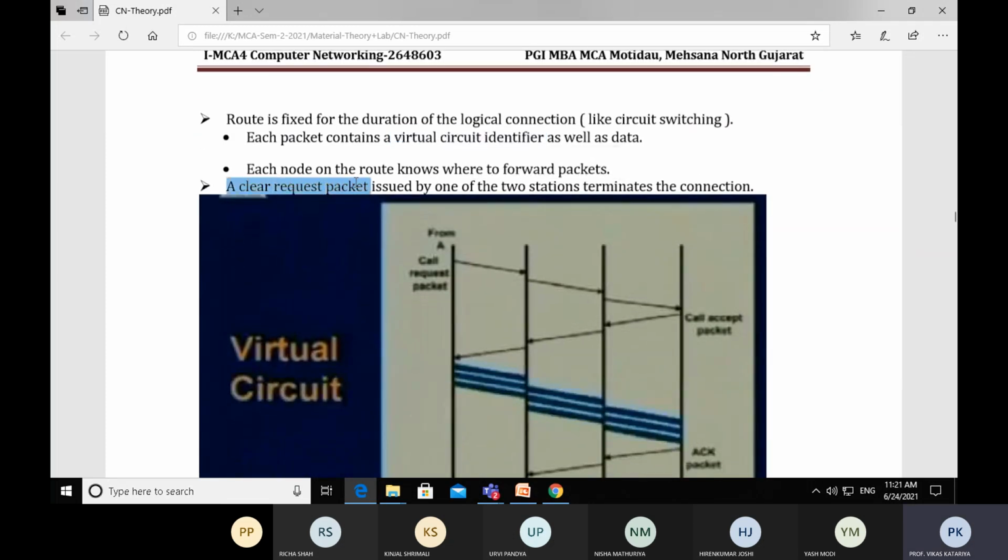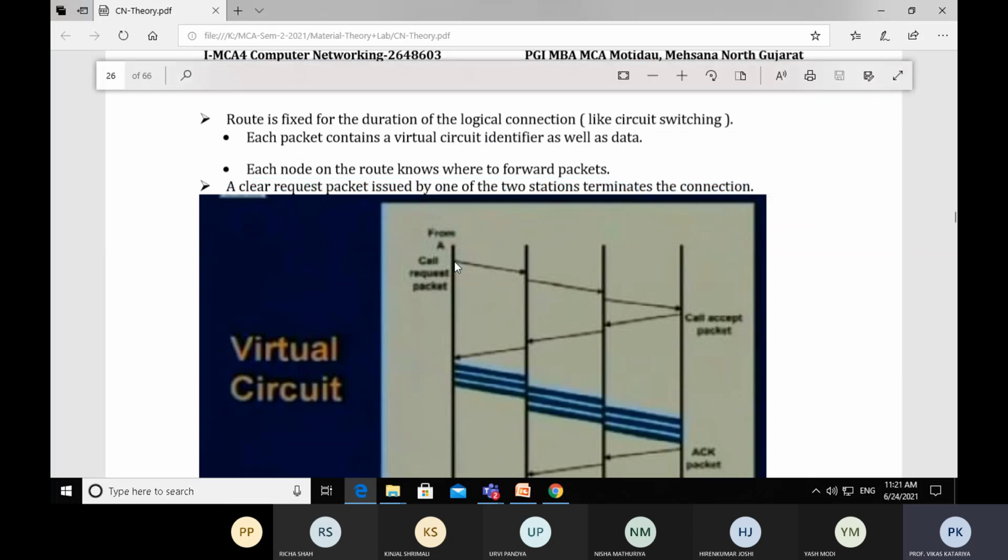A clear request packet issued by one of the two stations terminates the connection. So clear packets can be originated by the source and destination. Those who are disconnecting or terminating the connection can send clear request packets.